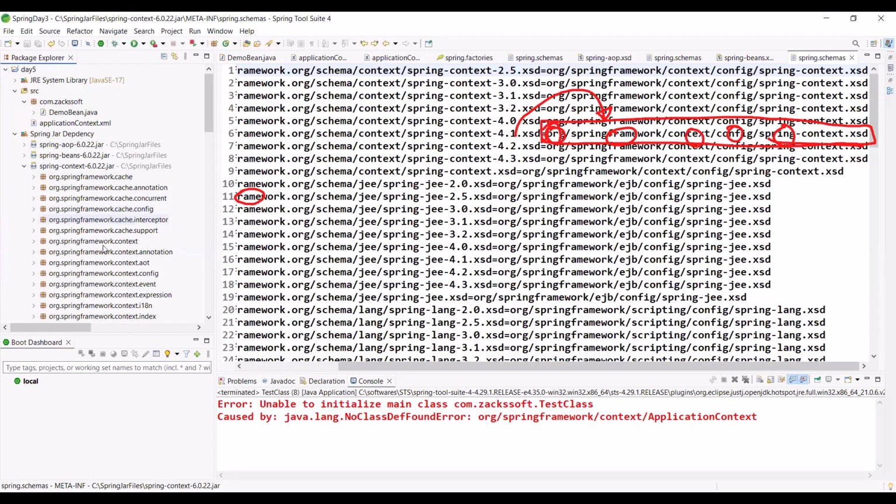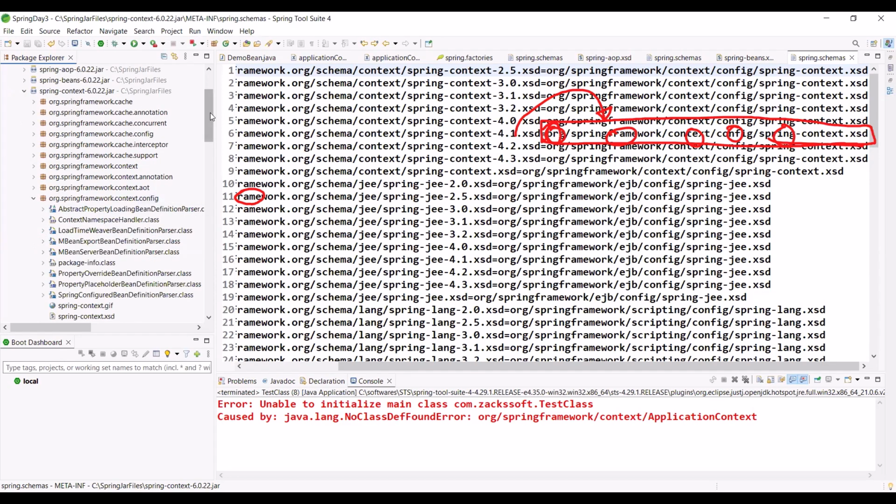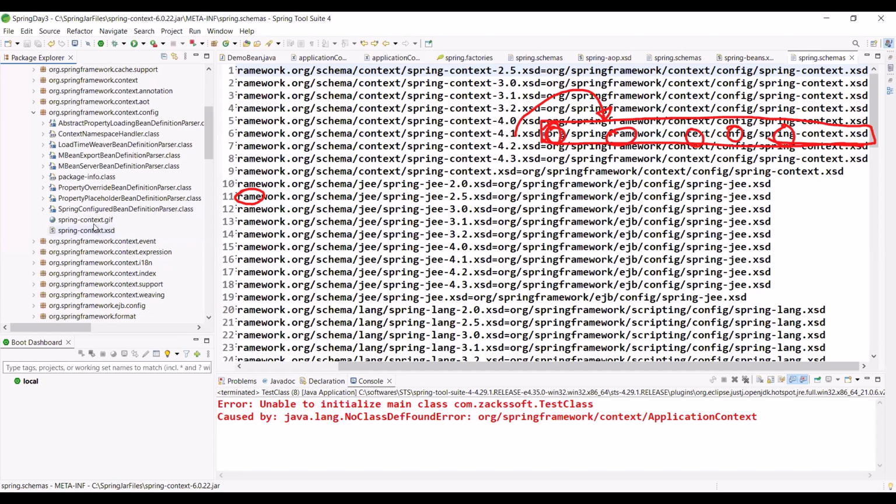Then what? Context. Where is context? Can you please help me? Spring framework, then context, then config, right? Where is config? This is config, context config. Simply let me go here. In this package, there is a file spring-context.xsd. Can you please understand? Spring context XSD. Have you got the point?